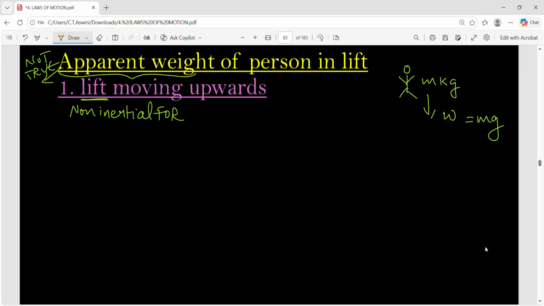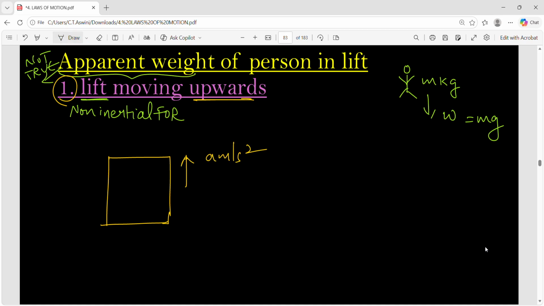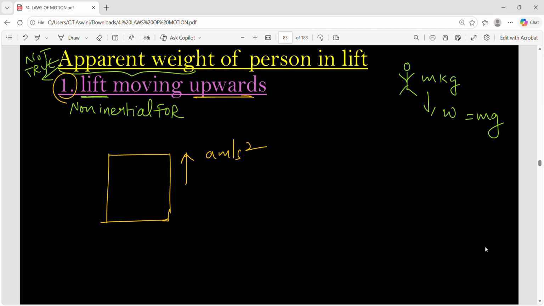There are three cases. We'll consider the first case where the lift is moving upward. Imagine this is the lift. It is moving upward with an acceleration a meter per second square. The concept here is, why doesn't the person feel his actual weight? Why is he feeling the apparent weight? That means some false weight.